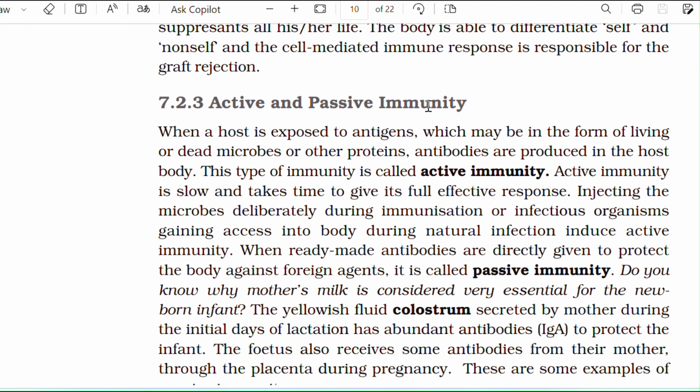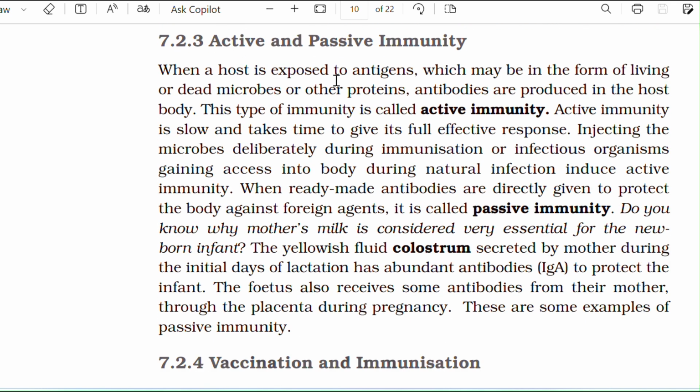Active and passive immunity. When a host is exposed to antigens, which may be in the form of living or dead microbes or other proteins, antibodies are produced in the host body. This type of immunity is called active immunity. Active immunity is slow and takes time to give its full effective response. Injecting the microbes deliberately during immunization, or infectious organisms gaining access into the body during natural infection, induces active immunity.